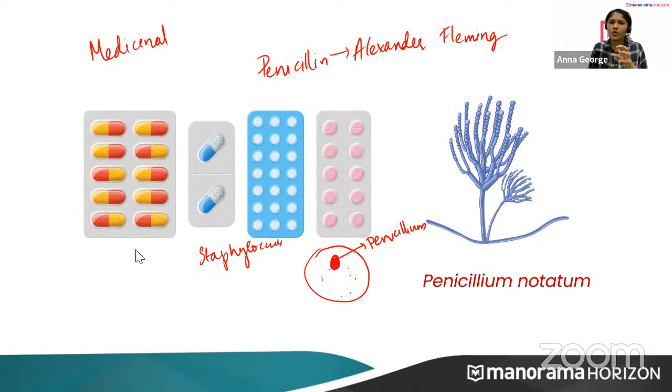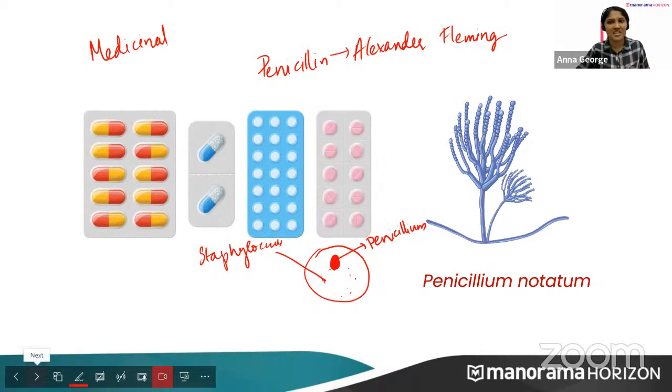And what was the specialty of this Penicillium notatum? The specialty of this fungus was that it inhibited the growth of Staphylococcus. So it was an accidental discovery. This is the history behind the discovery of the antibiotic penicillin. Is it clear? Sometimes the story can also be asked in your question paper.